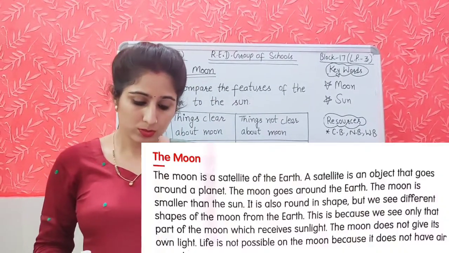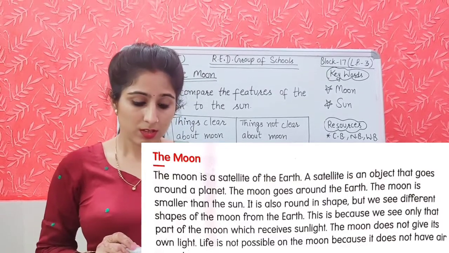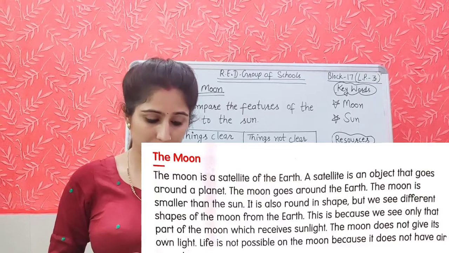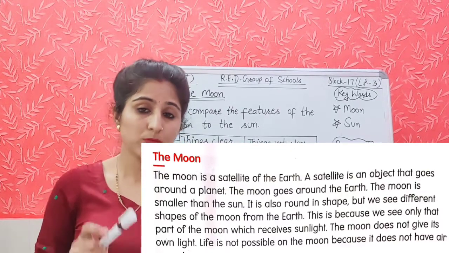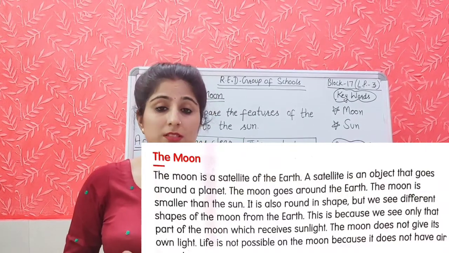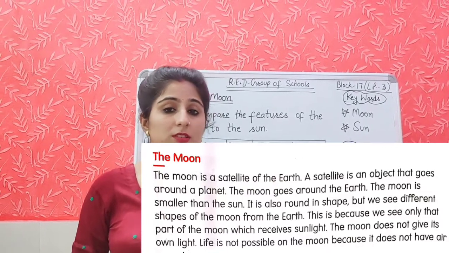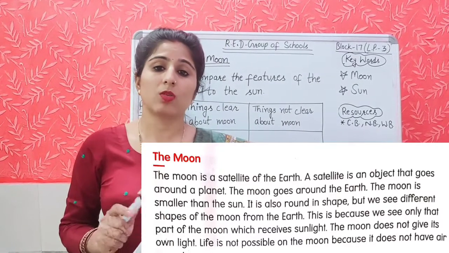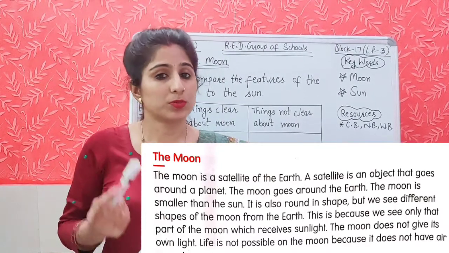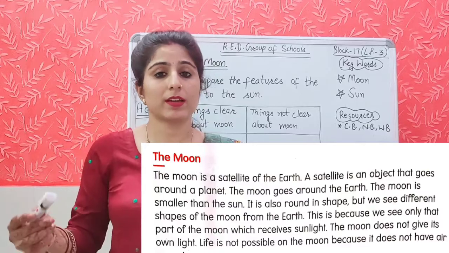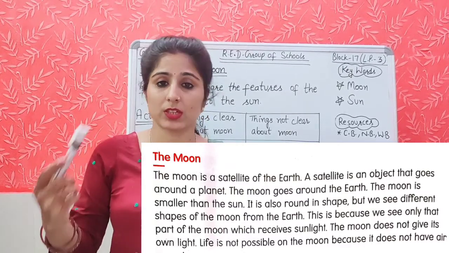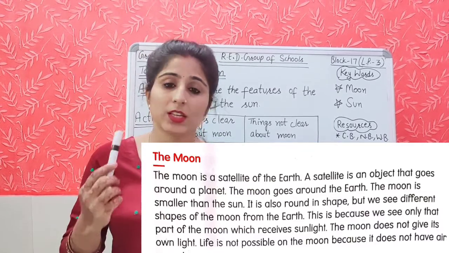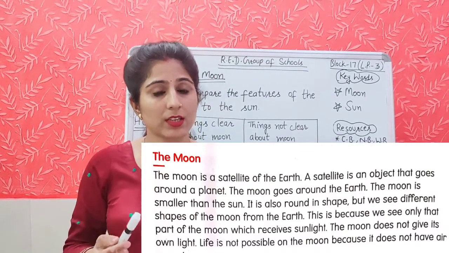The moon. The moon is a satellite of the earth. A satellite is an object that goes around a planet. Means what is the moon? The moon is a satellite. It is a natural satellite of the earth. Earth का ये natural satellite होता है. Satellite एक object होता है that goes around a planet. एक planet के चारों तरफ वो चक्कर लगाता है. Right? Like Earth एक planet है और अर्थ का जो सैटेलाइट है वो मून है.